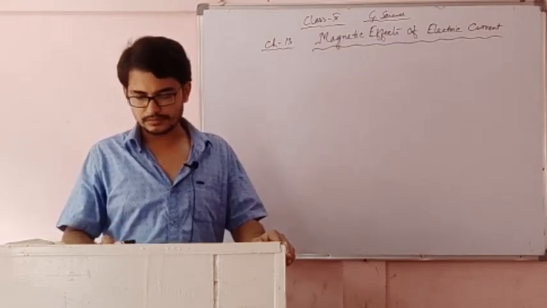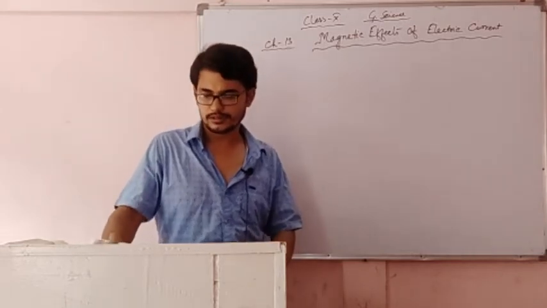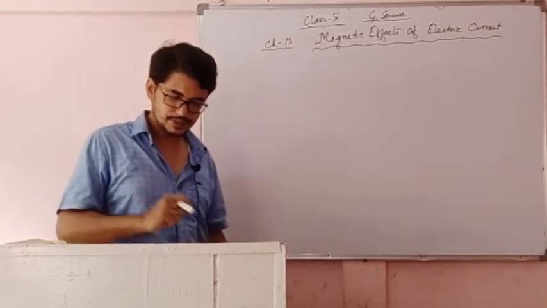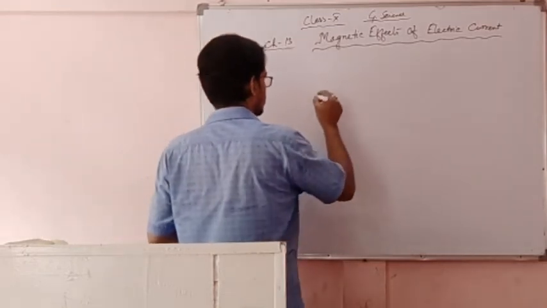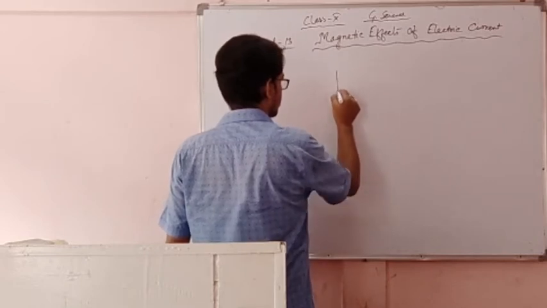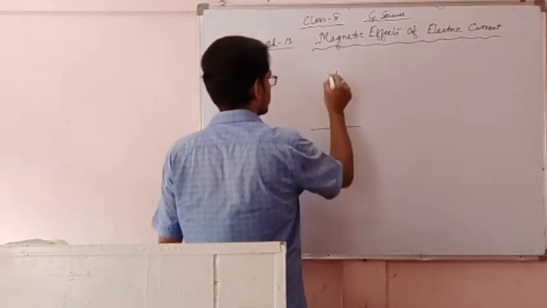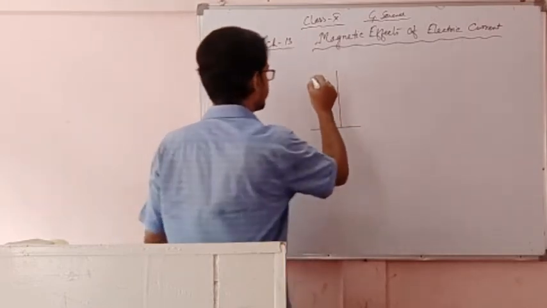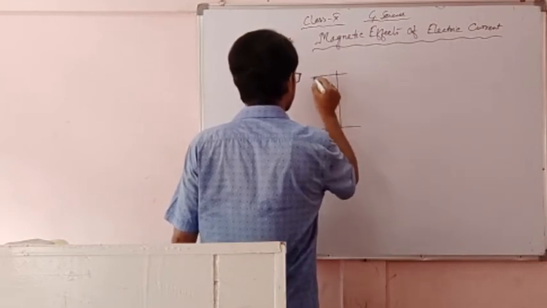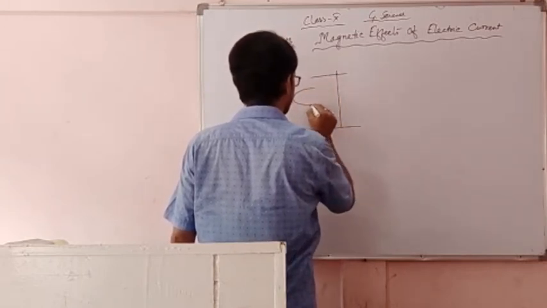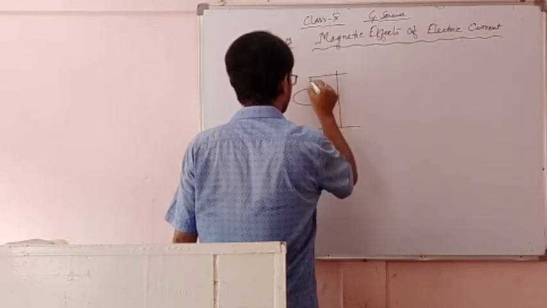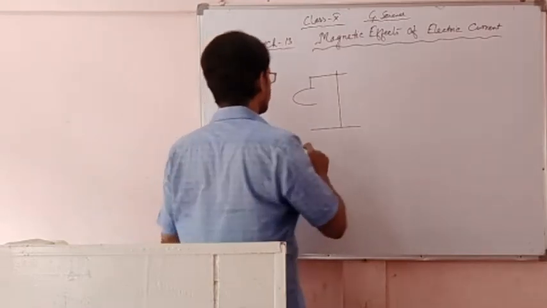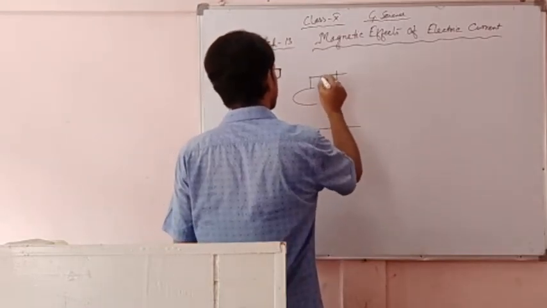Now based on this suggestion, Fleming did the experiment. He took one stand, and one horseshoe shaped magnet is placed on the stand.